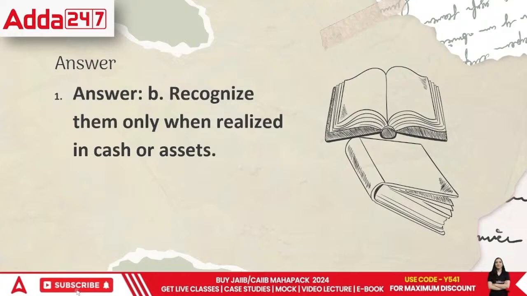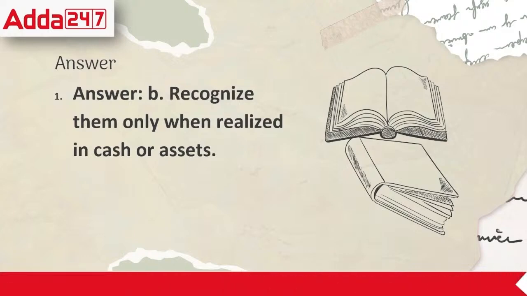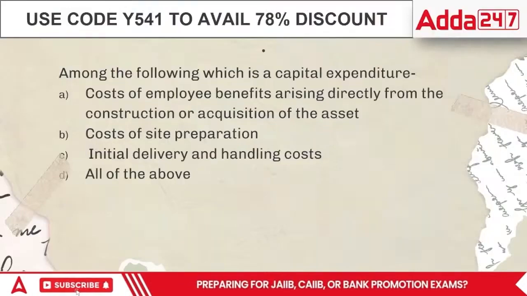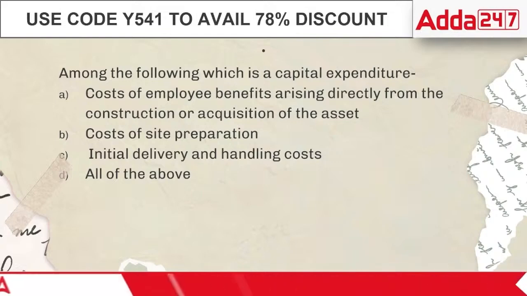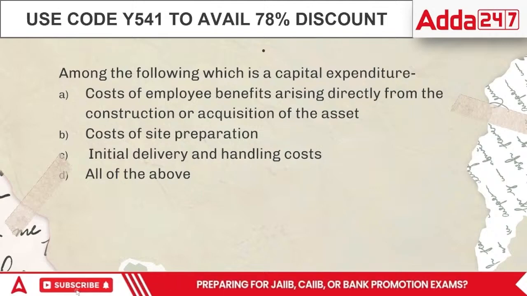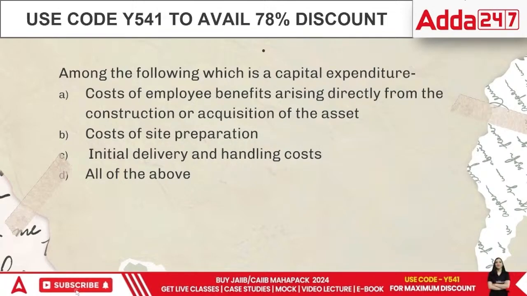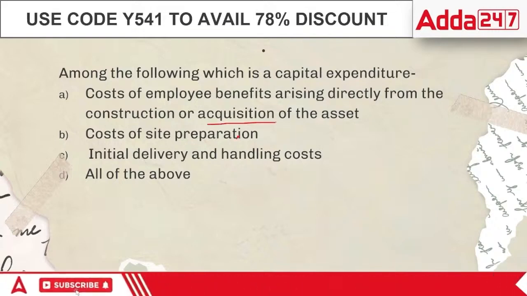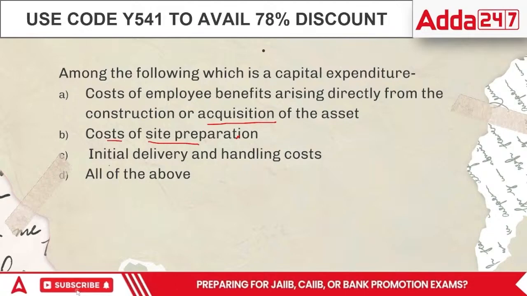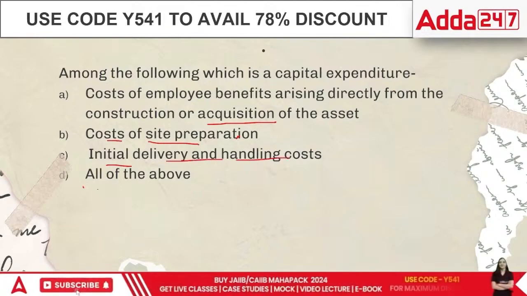Now let's continue further. We did this part. So here comes the point. The point is, among the following, which is a capital expenditure? Cost of employees' benefits arising directly from construction and acquisition, cost of site preparation, initial delivery and handling cost, or all of the above.